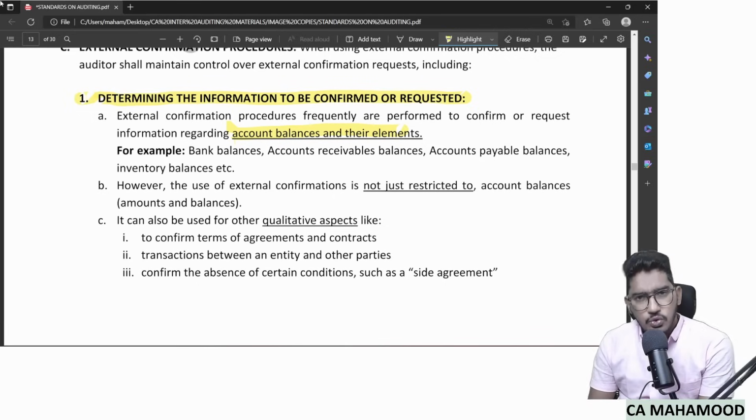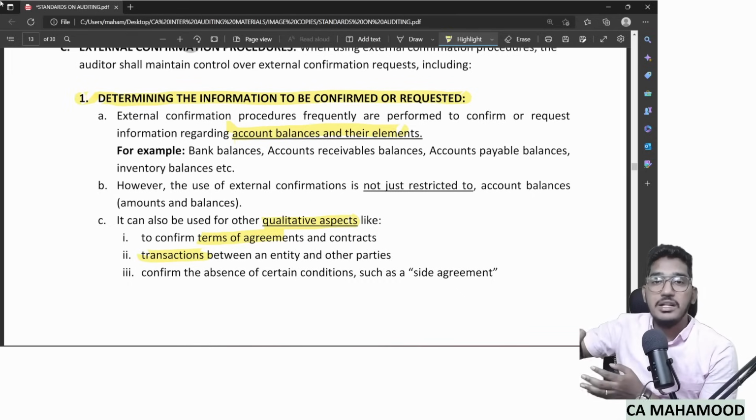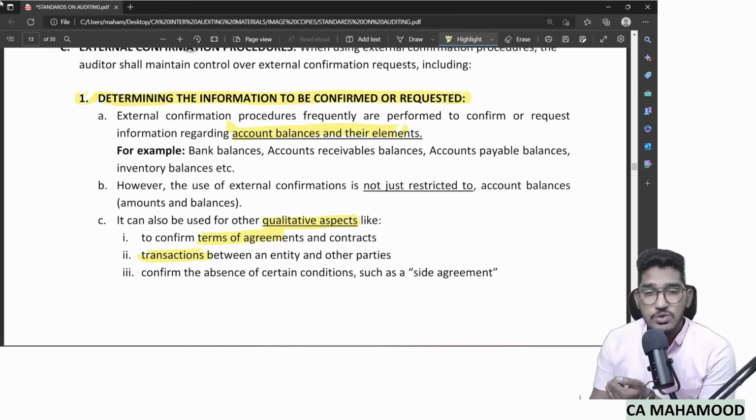But do you think the use of external confirmation is restricted only to these amounts and balances? Can you use it only for the amounts? Can't you use it for other purposes? No. We can even use external confirmation for qualitative aspects also, other than amounts and balances. Like what, sir? When you want to confirm terms and conditions of contracts, like whether a discount is really given or not, whether a credit sale is made or a cash sale is made. These kinds of terms and conditions you can get confirmed. Or whether a transaction really happened between your entity and a third party, that also you can confirm. Or if you want to know whether your client has entered into any side agreement apart from the main agreement, that also you can get confirmed.